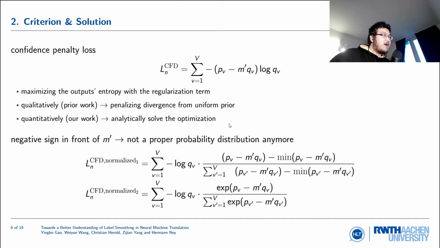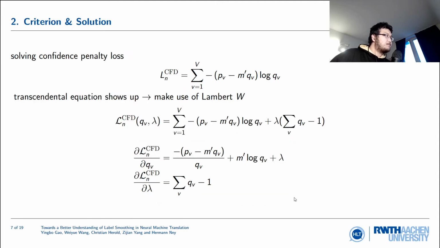But in our work, we can analytically show and solve the optimization problem. On a side note, this is not a probability distribution, but if you really want it to be, what you could do is take away the minimum and normalize over the vocabulary, or apply the softmax.